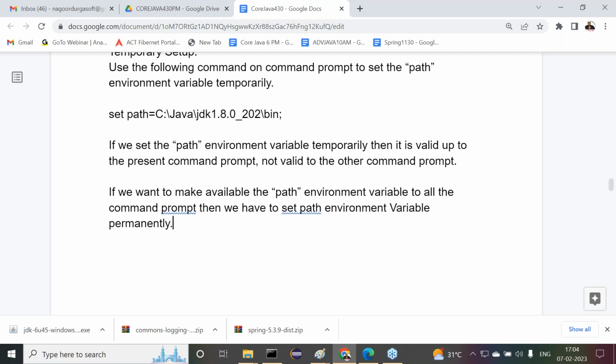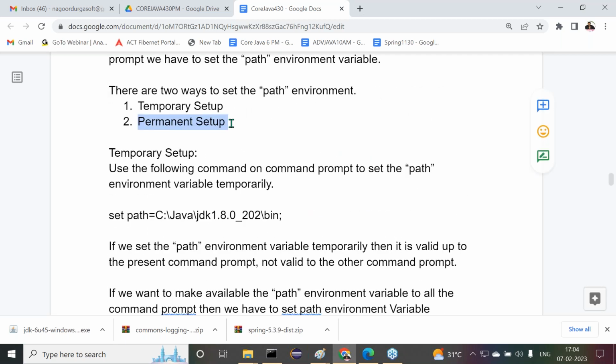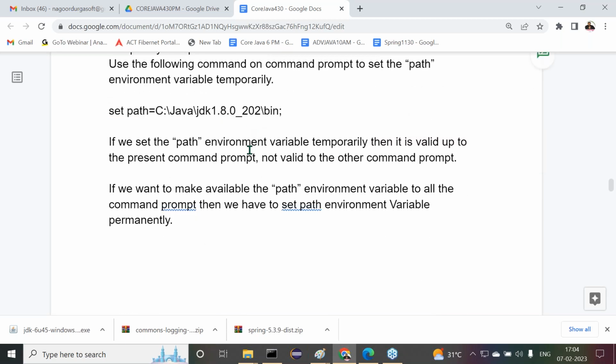We have to set the path environment variable permanently. Observe carefully here. I want to provide the permanent setup here.